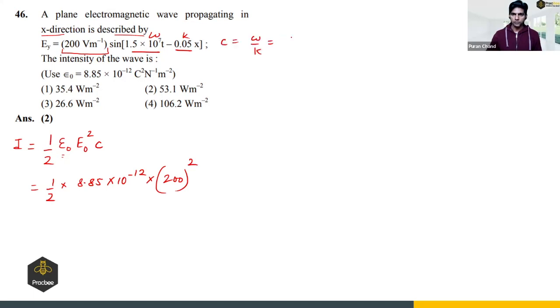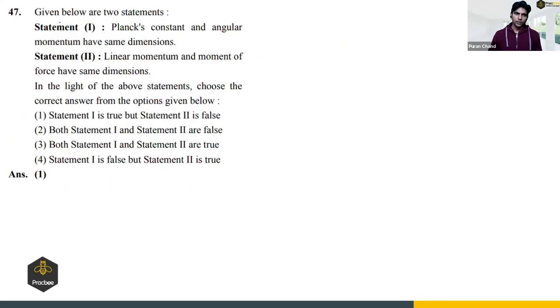So omega is 1.5 into 10 raised to power 7 divided by 0.05. So this will become 30, so 3 into 10 raised to power 8 meter per second, into 3 into 10 raised to power 8 meter per second. If we simplify this, we will get 53.1 as the answer. Next question.